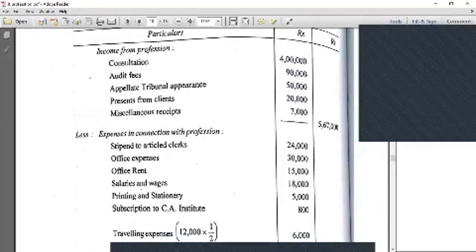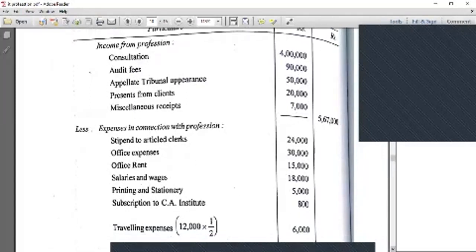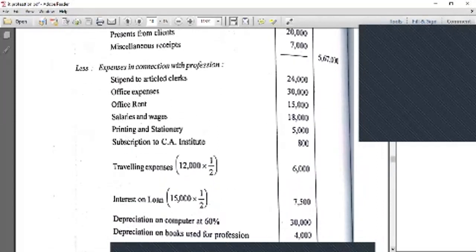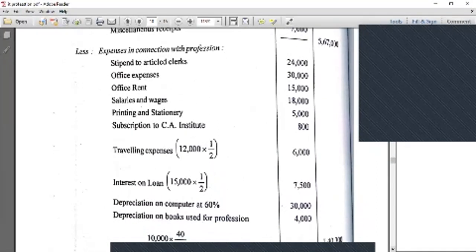What are the expenses related to the profession? Stipend to the articled clerks, office expenses, office rent, salaries and wages, printing and stationery, and subscription to the CA Institute. For the traveling expenses, the problem states that half of the amount is disallowed as personal.